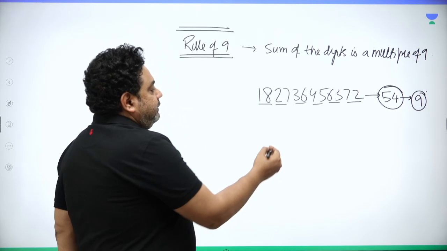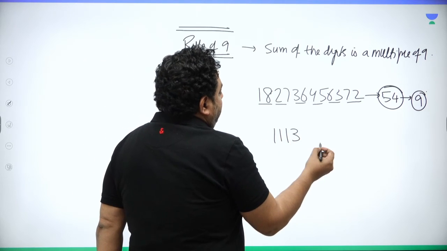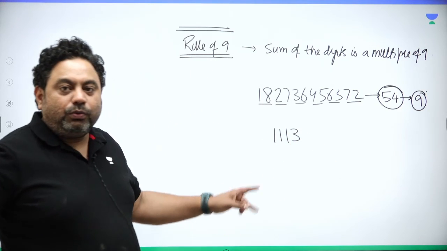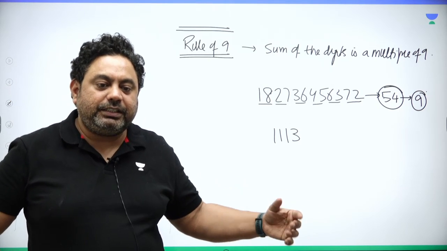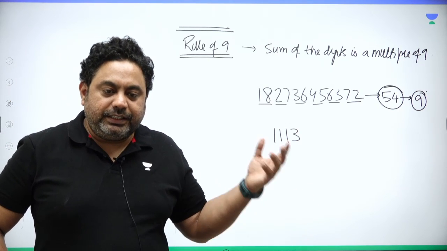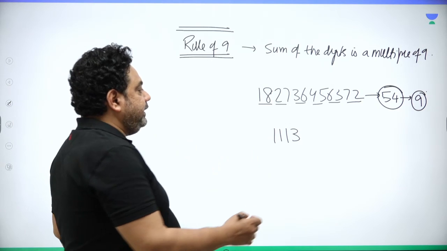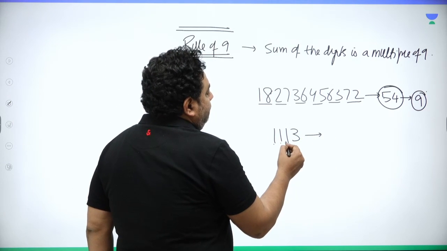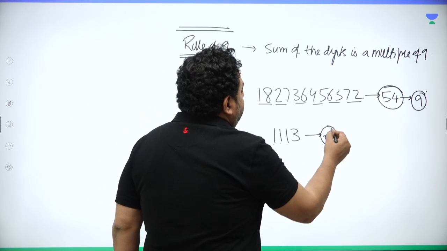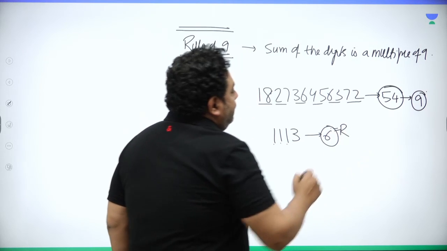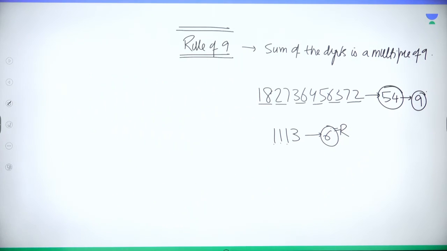For example, I say what is the remainder when 1113 is divided by 9. Now I don't want to divide it. So add all these: 1 plus 1 plus 1 plus 3 comes out to be 6. So the remainder is 6. So it is giving you two-way things. It is giving you the check for divisibility and it is giving you the remainder as well, isn't it?